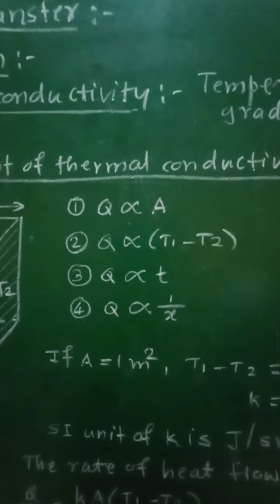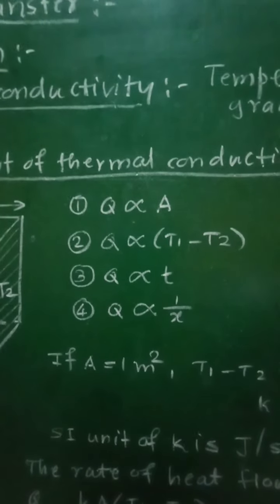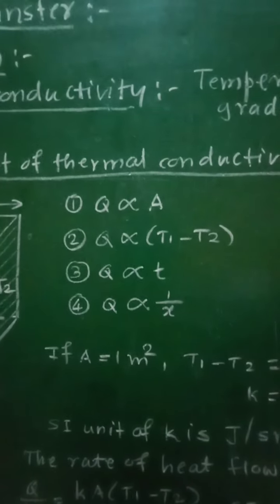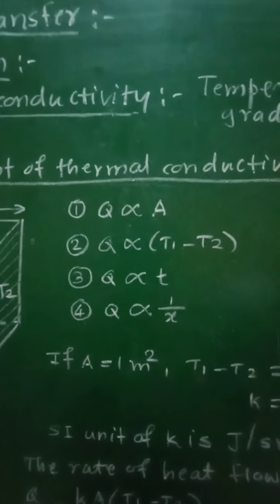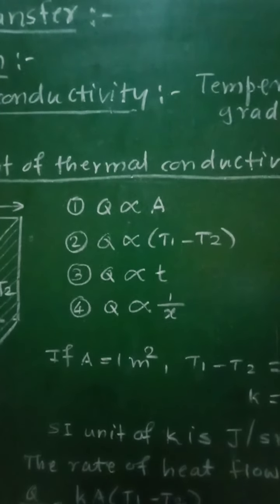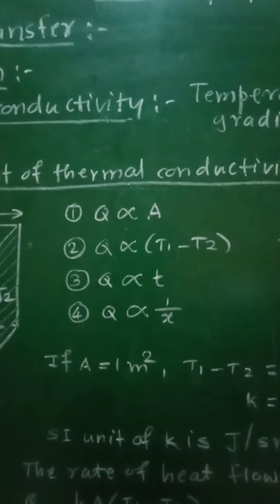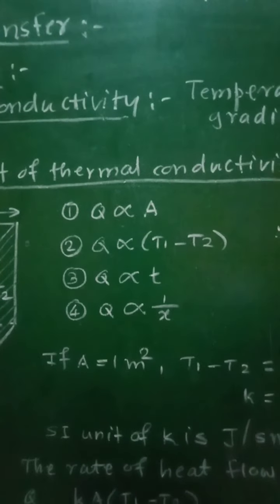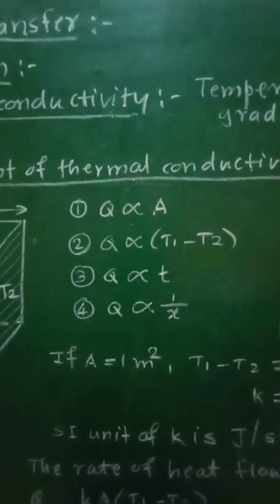There will be no further increase in their temperature, and hence the fall of temperature with distance between the ends of the rod in the direction of flow of heat is called as temperature gradient.